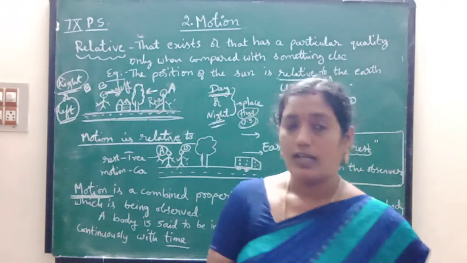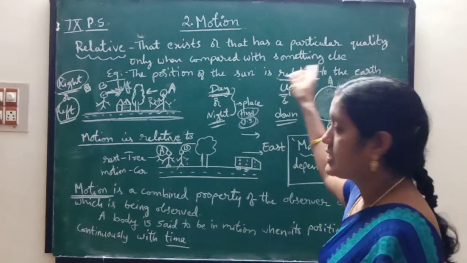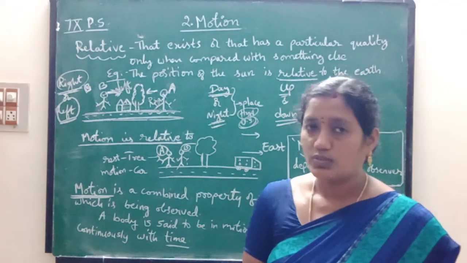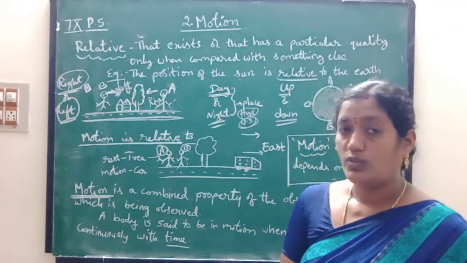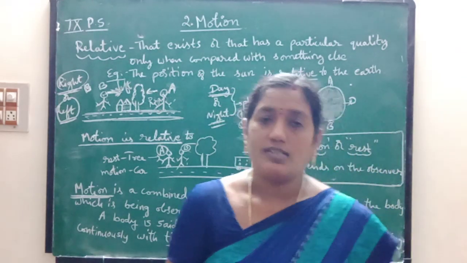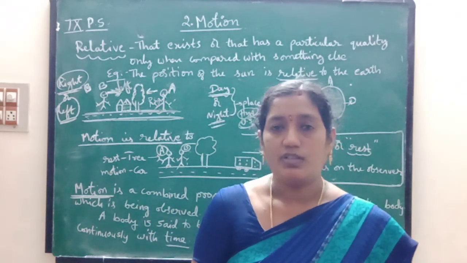Why? Because, as I already told, the position of the sun is relative to the earth. So definitely you have to ask the question completely, like: is it daytime in Hyderabad? Is it daytime in the US? Is it daytime in Vijayawada?